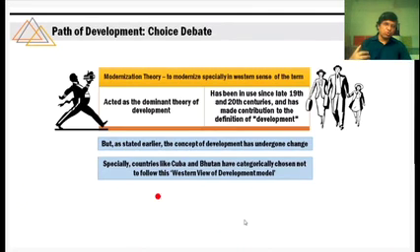So that is one pole we are talking about, and on the other pole we are talking about Cuba and Bhutan, and they are deliberately not choosing this Western view of development model. तो ये मॉडर्नाइजेशन में, वेस्टर्न मॉडल में क्या आता है? कैपिटलिज्म आता है, इंडस्ट्रियलाइजेशन आता है, डेमोक्रेसी आती है, एंड थिंग्स लाइक दैट. इसमें क्या आता है? We will be discussing now.